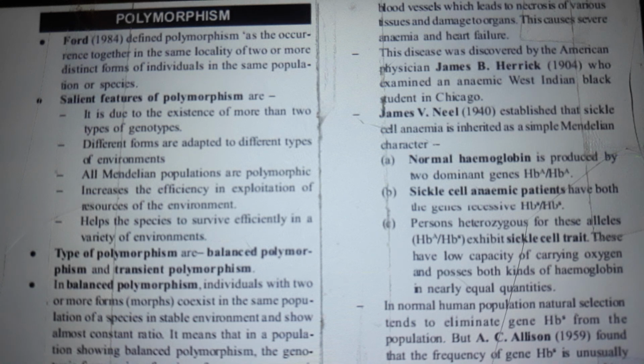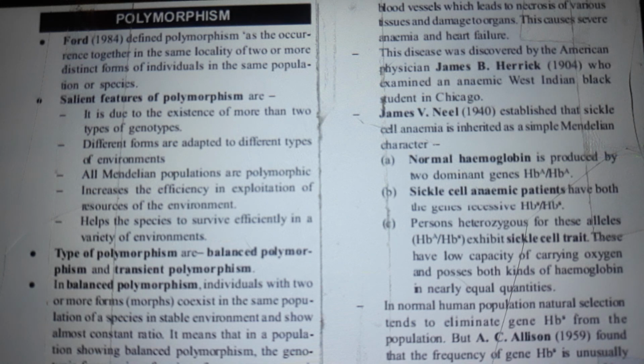Salient features of polymorphism are: it is due to the existence of more than two types of genotypes, different forms adapted to different types of environments. All Mendelian populations are polymorphic. It increases the efficiency and exploitation of resources of the environment and helps the species to survive efficiently in a variety of environments. Types of polymorphism are balanced polymorphism and transient polymorphism.